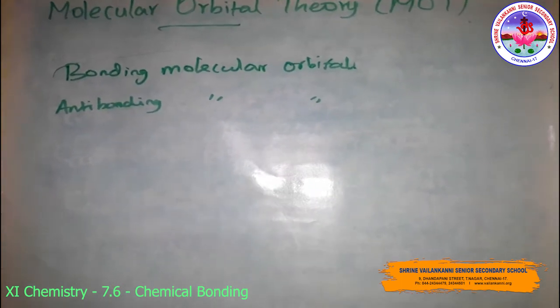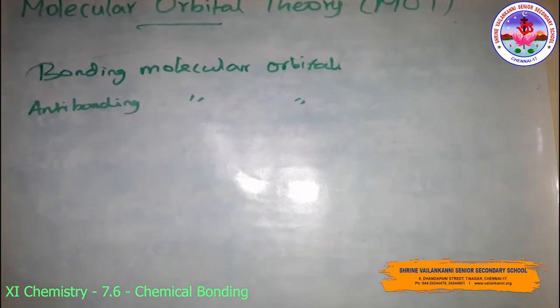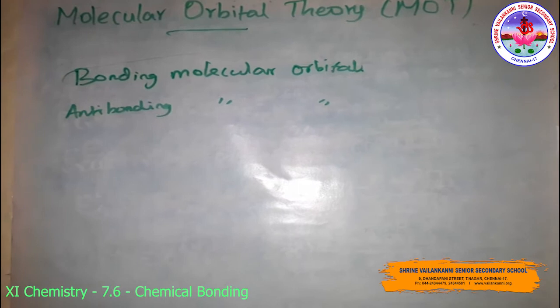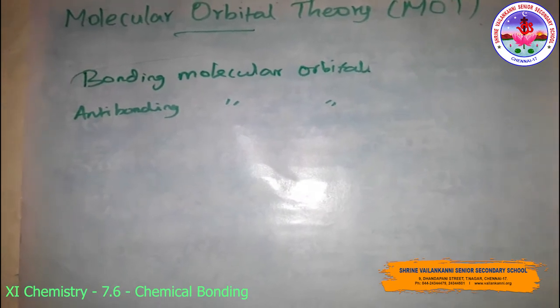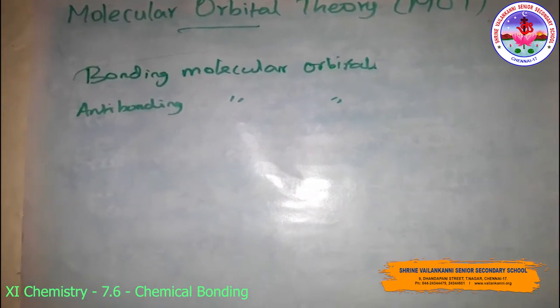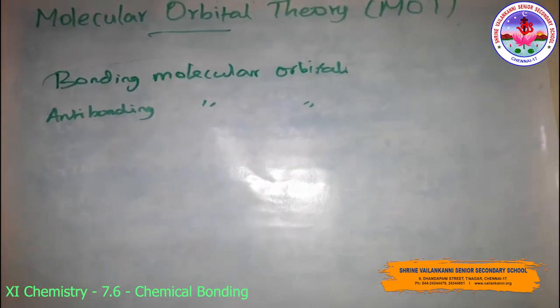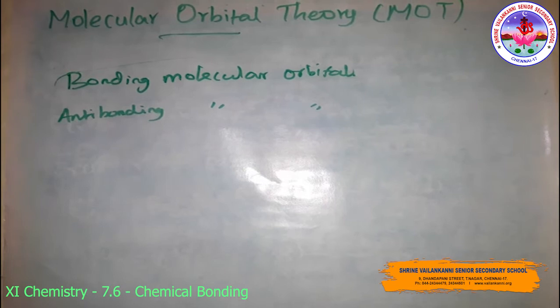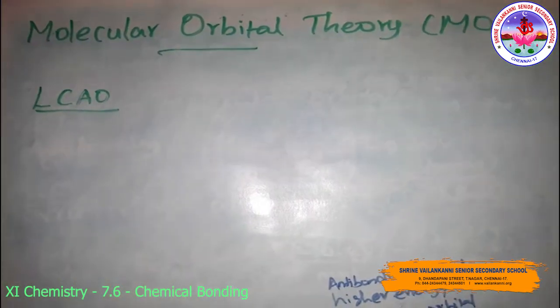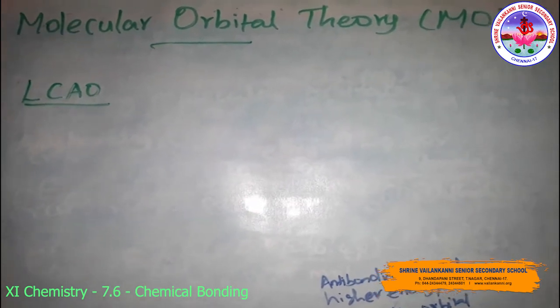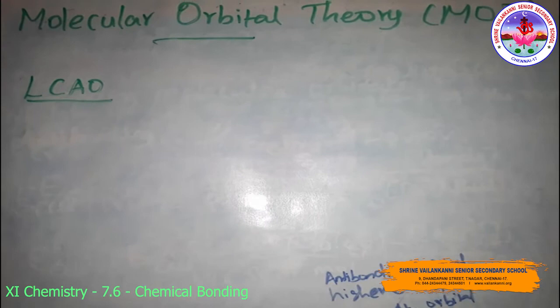Then the molecular orbitals, like atomic orbitals, are filled in accordance with the Aufbau principle, obeying Pauli's exclusion principle and Hund's rule. Next, the formation of molecular orbitals by the linear combination of atomic orbitals, that is the LCAO method.